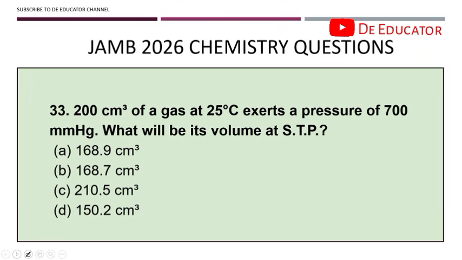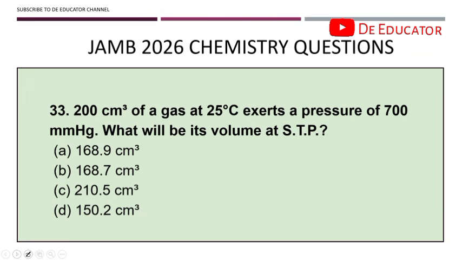Number 33. 200 centimeter cube of a gas at 25 degrees Celsius exerts a pressure of 700 millimeter mercury. What will be its volume at STP? When you see a question like this, a lot of people ask whether STP will be the P1 V1 T1 or the P2 V2 T2.